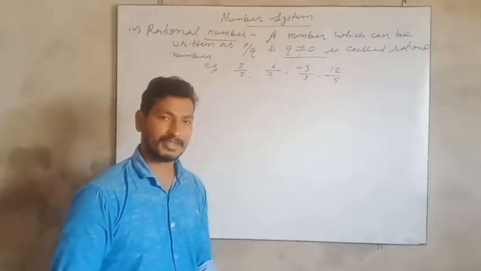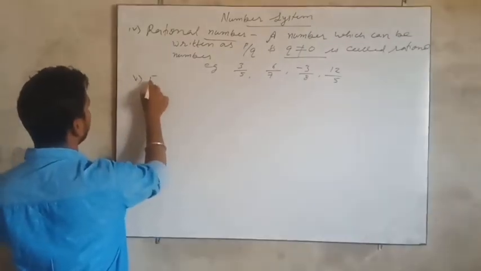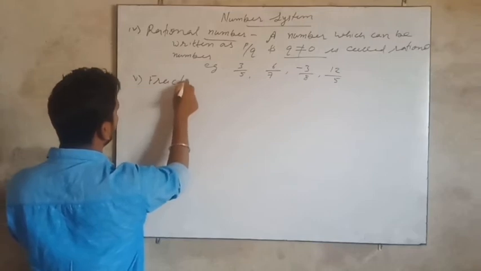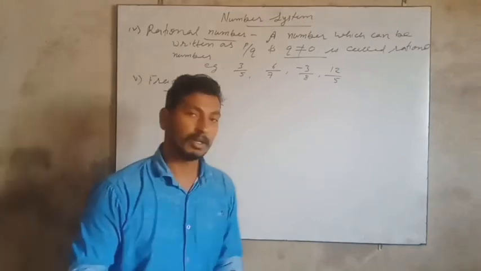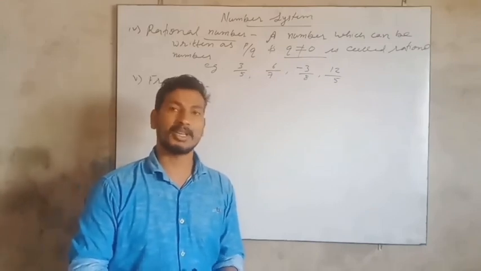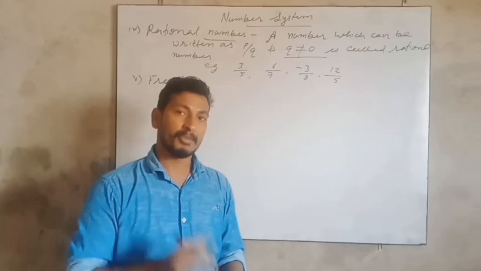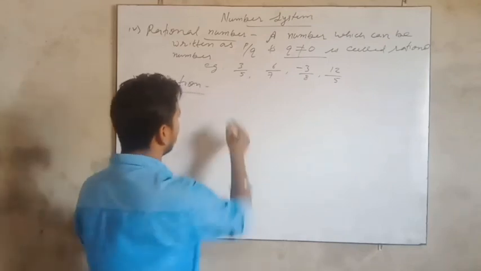Now the next is fraction. Lots of students don't make any difference between fraction and rational number, but actually both are not the same. The definition of fraction is: a part of a whole is called a fraction.